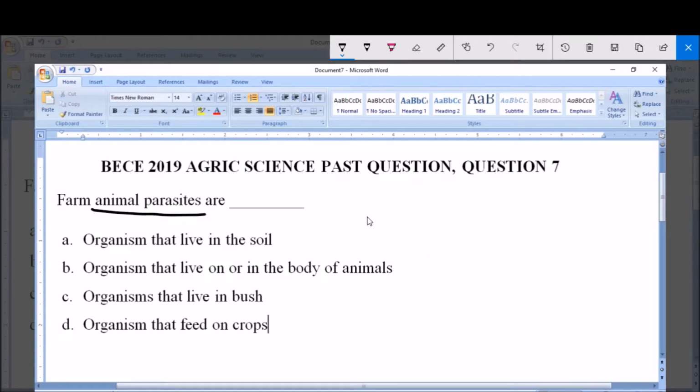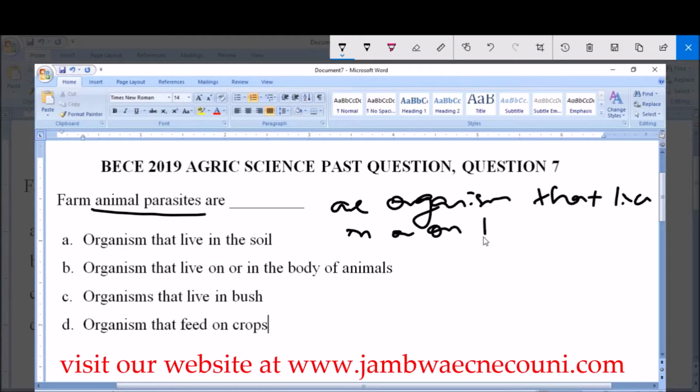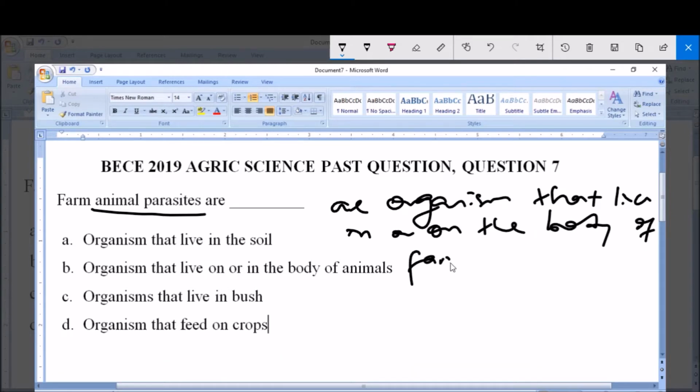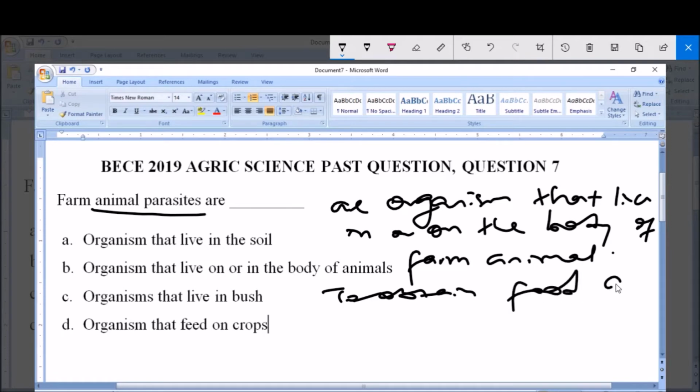Now let's just briefly define farm animal parasites. Now farm animal parasites are organisms. These are organisms that live in or on the body of farm animals. Now, the reason for them living in or on the body of farm animals is for them to obtain food and shelter. That's the main reason why farm animal parasites live on farm animals, to obtain food and shelter.